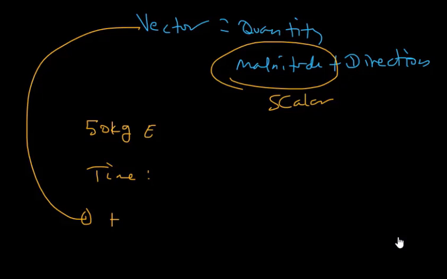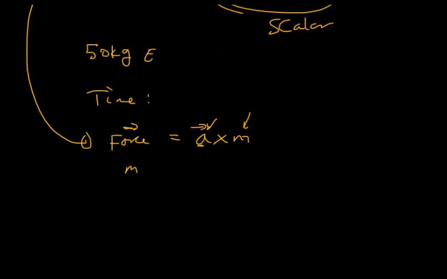For example, force. Force is a vector quantity, the product of mass and acceleration. Mass is a scalar, but acceleration is a vector. So the direction of the acceleration is in the direction of the force. Momentum needs direction.